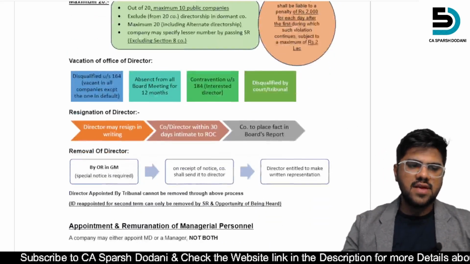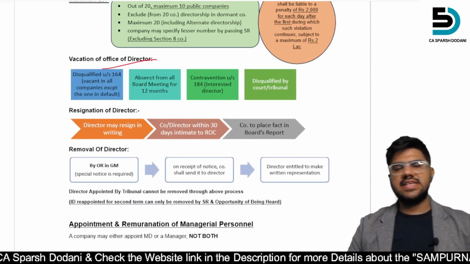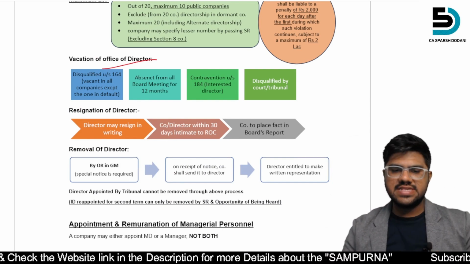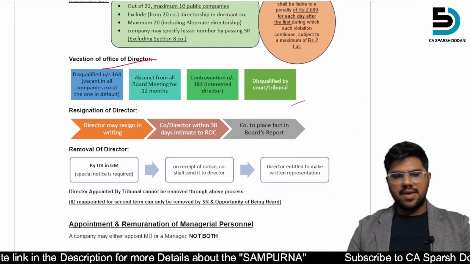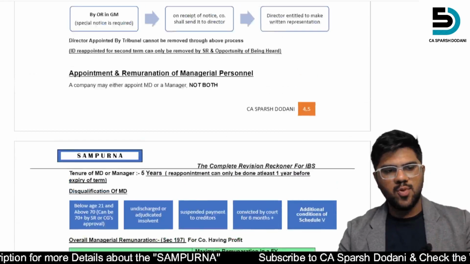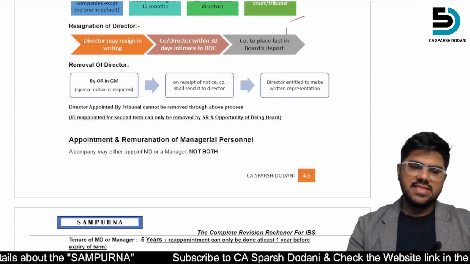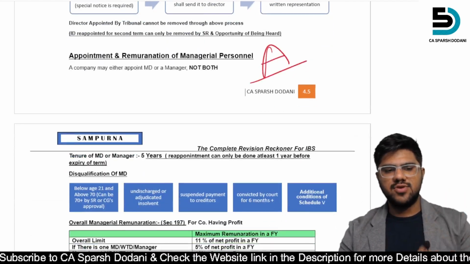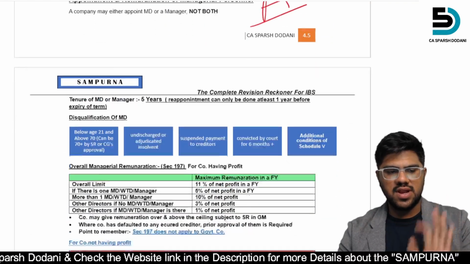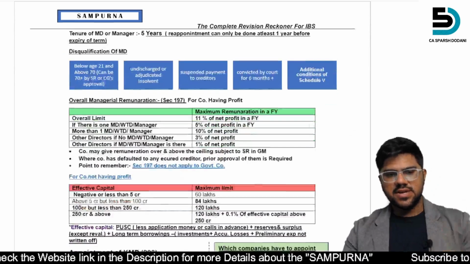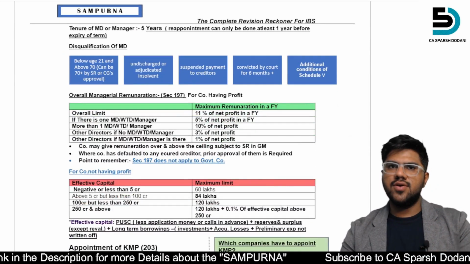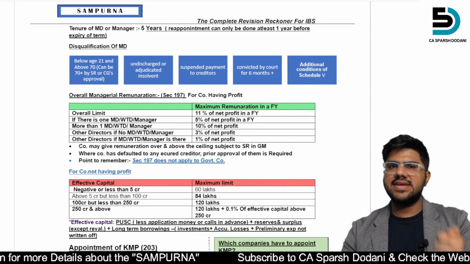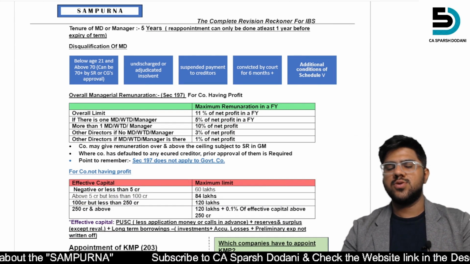Then what is the vacation of office, in which cases the director vacates the office. This is also important for your IBS. Then resignation, removal, these are the basic things. Then this is an A category topic, that is your appointment and remuneration of managerial personnel. This is the topic that is important for your examination because many case studies already have asked about these topics.